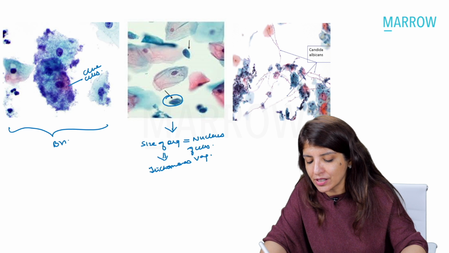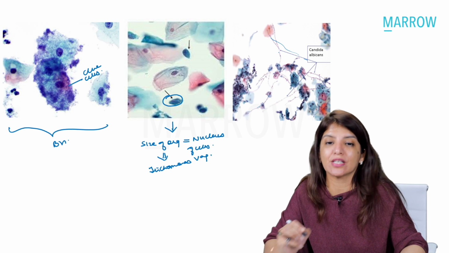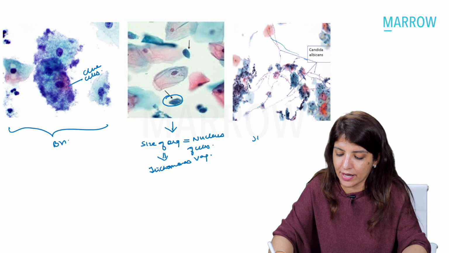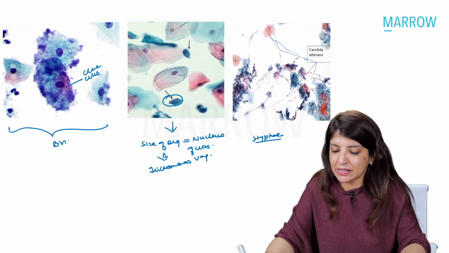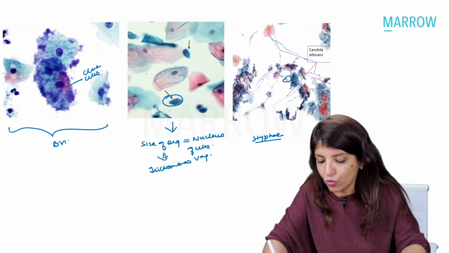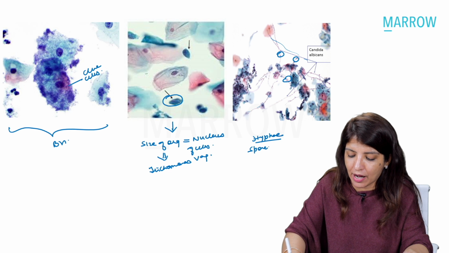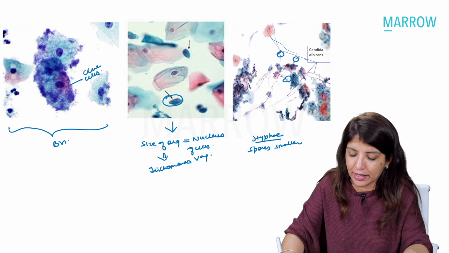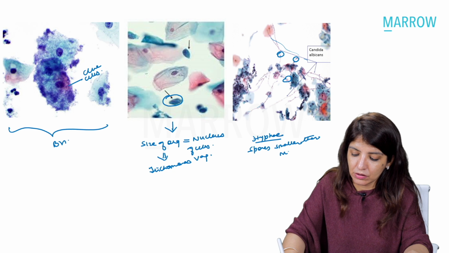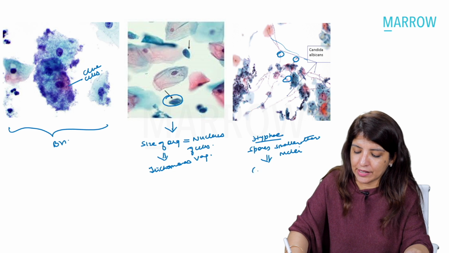Now look at these hyphae which are seen over here, thread-like structures. So I am seeing hyphae. Plus, if you look at these spores over here, these spores are very small. These spores are smaller than the nuclei. Then you say that it is candidiasis.